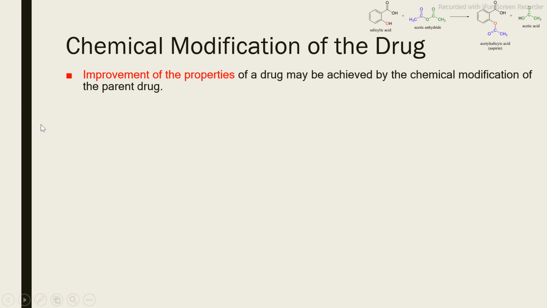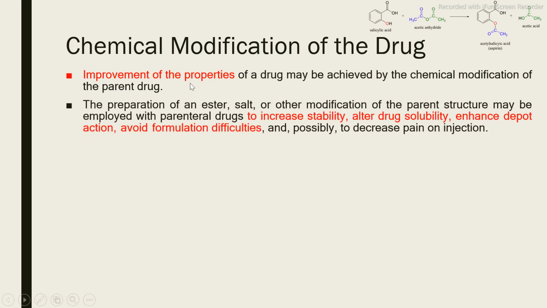So chemical modification of a drug is important for improvement of the properties of the drug. The chemical modification is required for the improvement of properties. And why is it important? To increase the stability, alter the solubility, enhance the therapeutic action, avoid formulation difficulty, and possibly to decrease the pain at the site of injection. So that's why chemical modification is important.